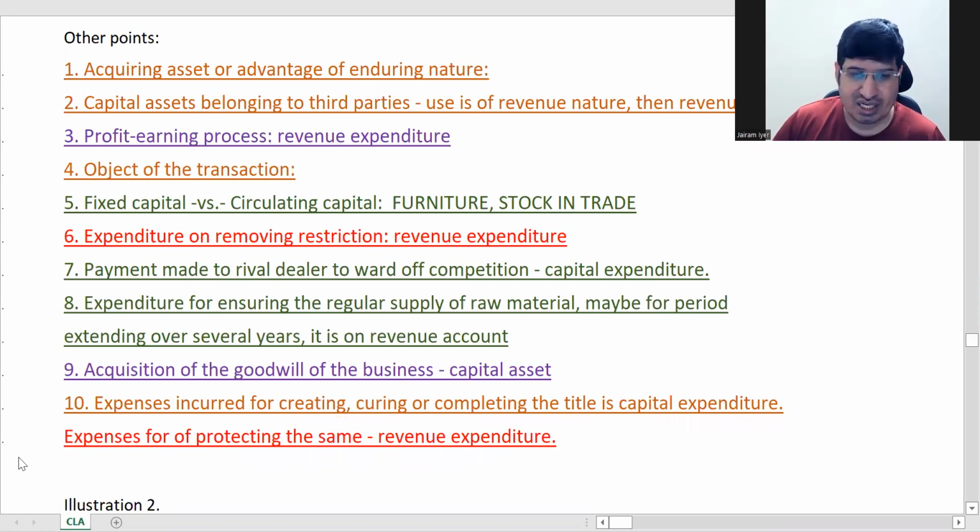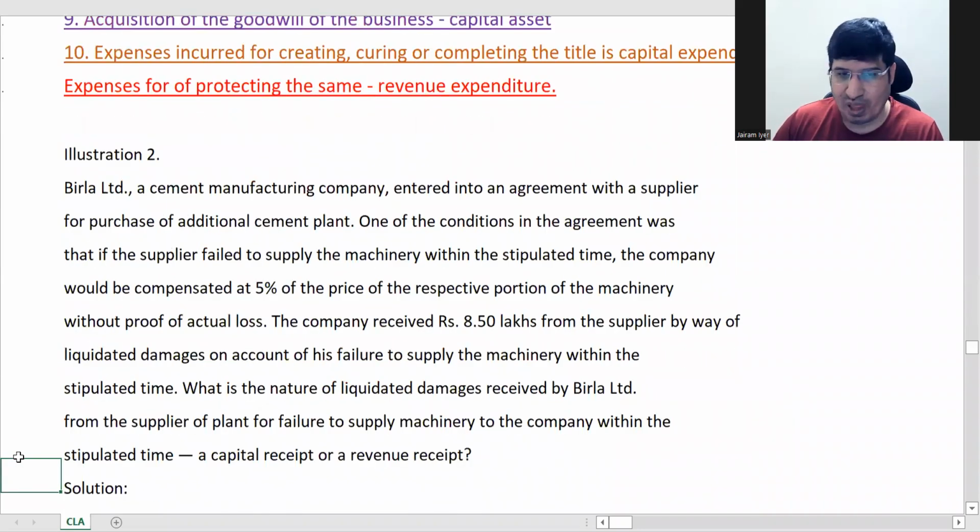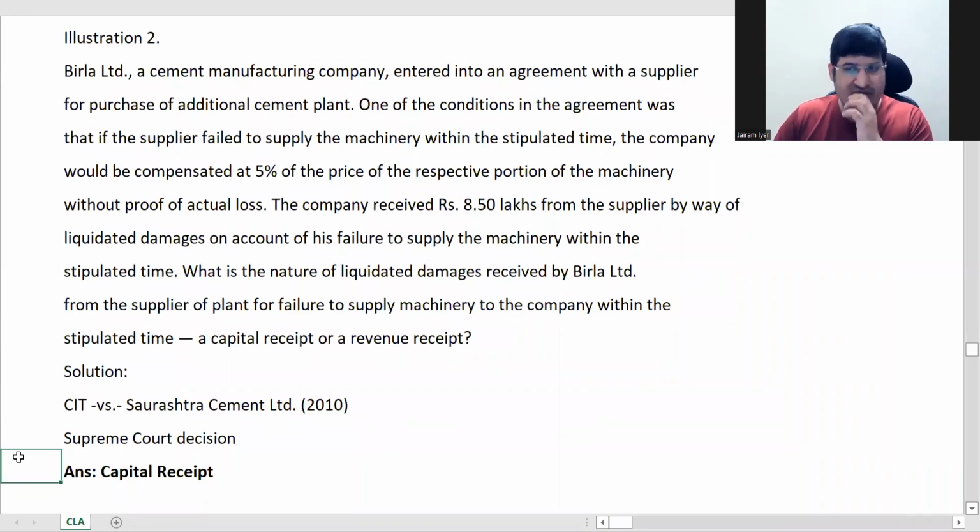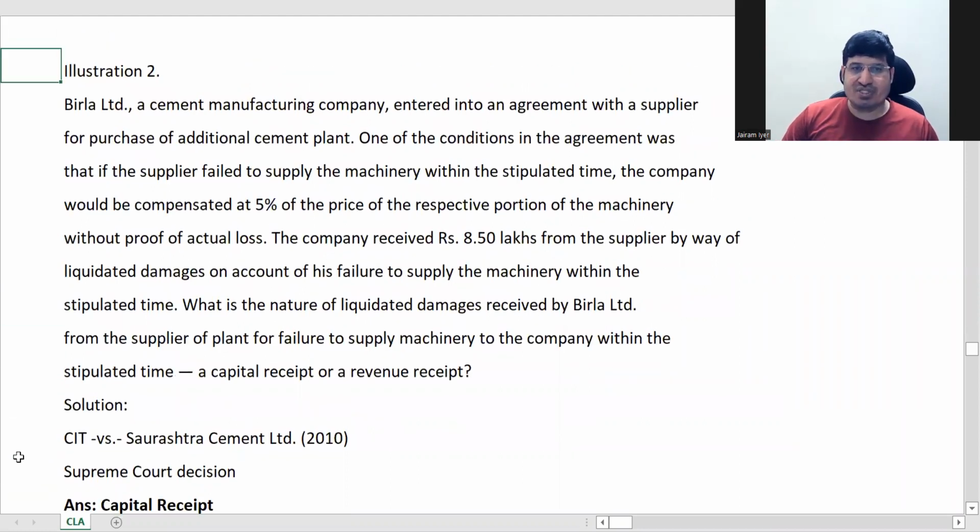So that is it. And then I'll just give you a small example. We'll complete this and then we'll continue tomorrow. In this case, what happened, I will not read the whole thing. I'll just tell you what it is.